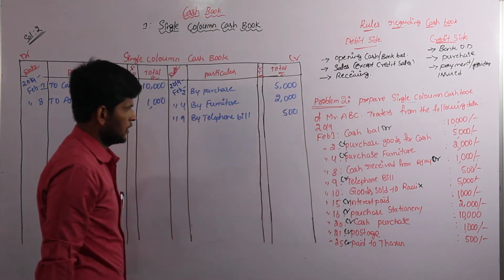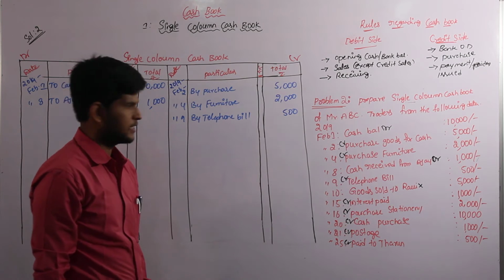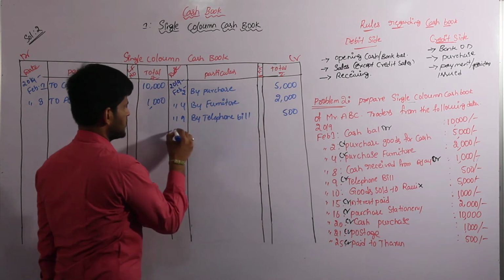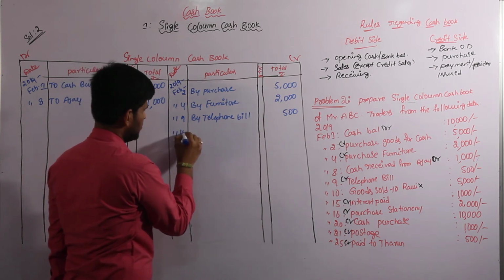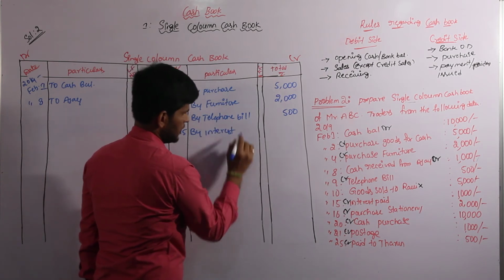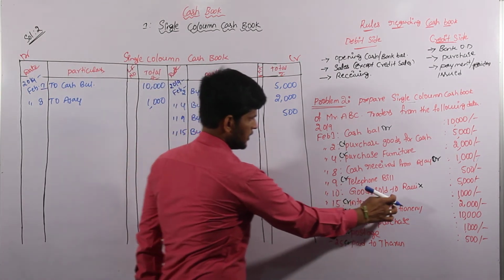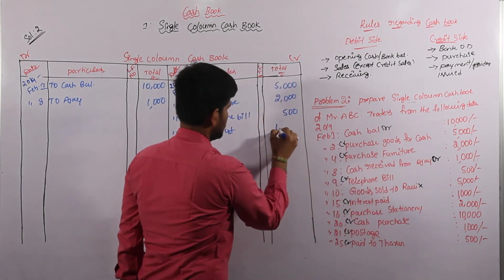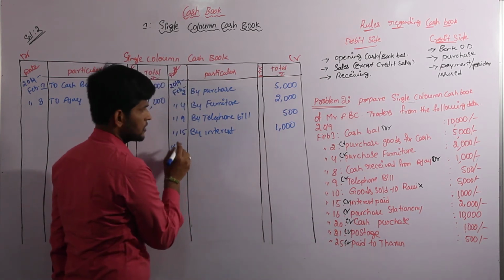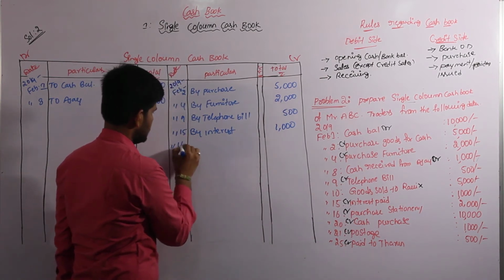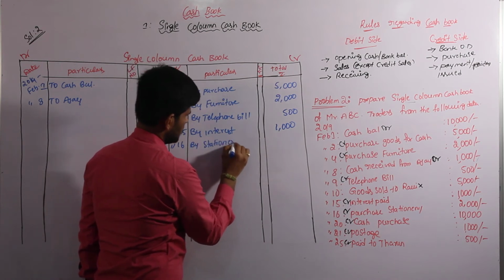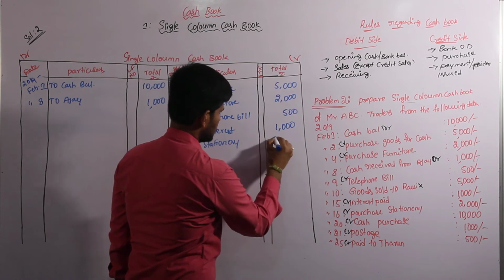And next one, goods sold to Ram. We are not considering it in our cash book. And next one, interest paid. Payment is always there in credit side, that is on 15, by interest. Interest paid 1000. And next one, purchase stationery. Purchase is also credit side, that is on 16. By stationery, what is 2000.